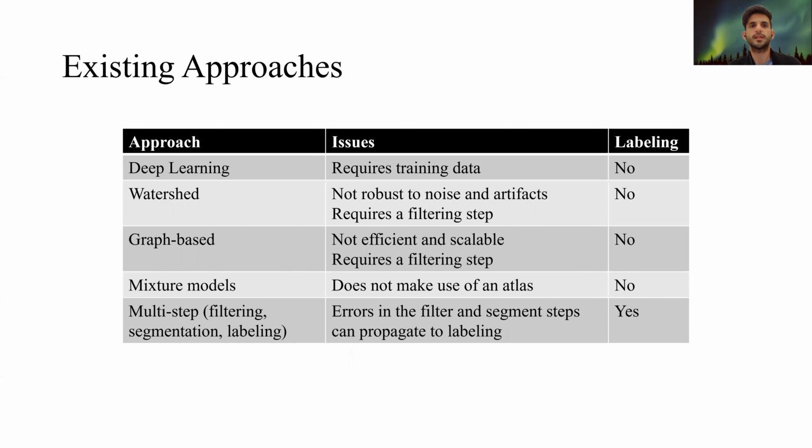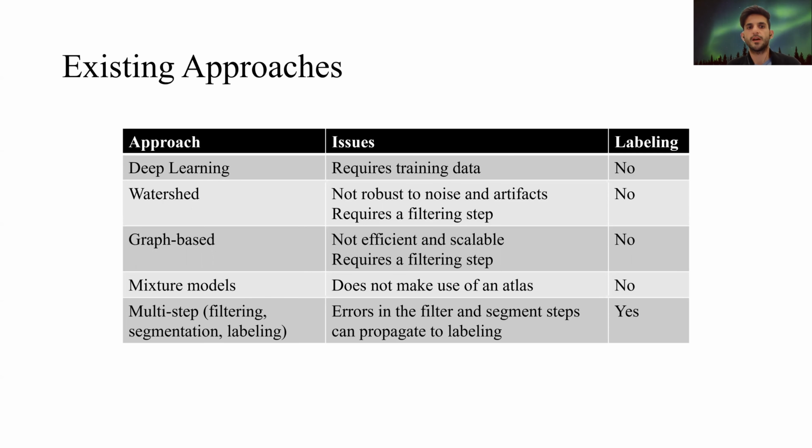Here I've included a very high-level summary of the existing approaches for segmentation. Deep learning methods require training data. Watershed methods are not robust to noise and artifacts. They also require a filtering step. Graph-based methods are not efficient. Mixture models, although they're used in the context of segmentation, do not make use of a statistical atlas.